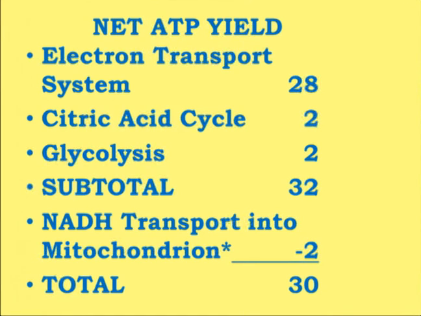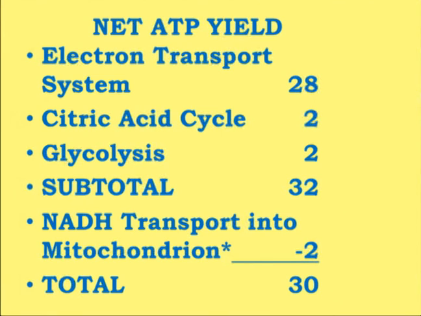2 ATPs are produced during the citric acid cycle by substrate level phosphorylation. Now we know that in the succinyl-CoA to succinate reaction, in succinyl-CoA there is a thioester bond, a covalent linkage, and it is a high energy linkage. So when this linkage is broken down, GTP is first formed and from the GTP, ATP is formed. So when 2 molecules of acetyl-CoA enter the TCA cycle, we will have the formation of 2 ATPs through the citric acid cycle.